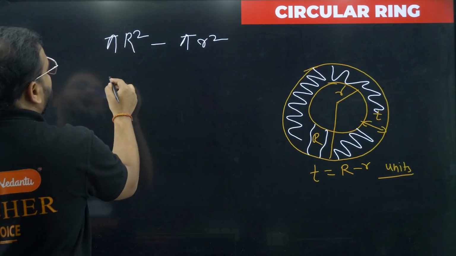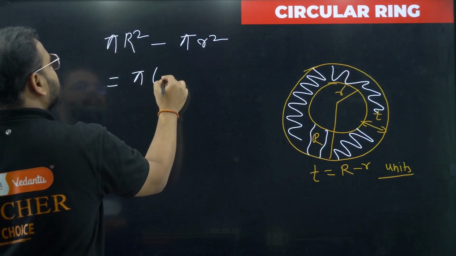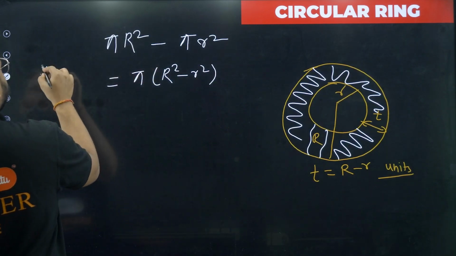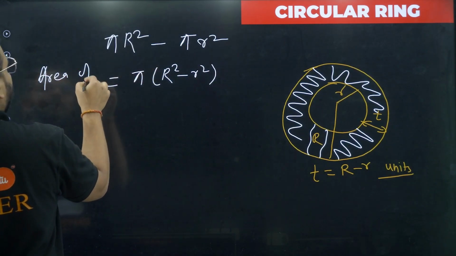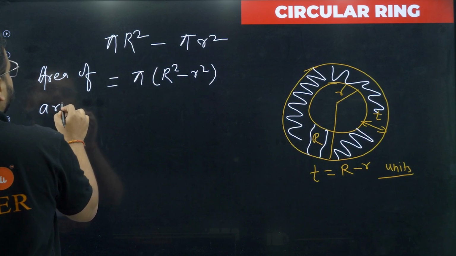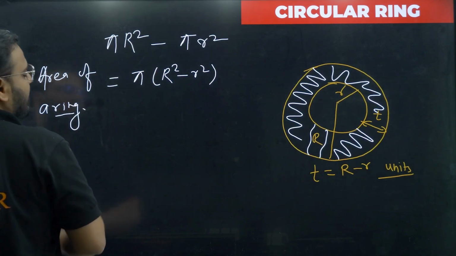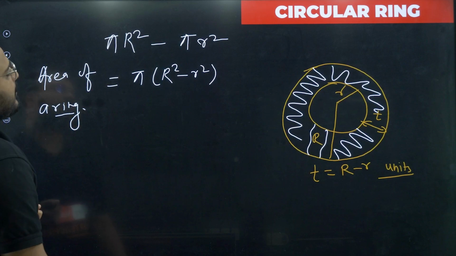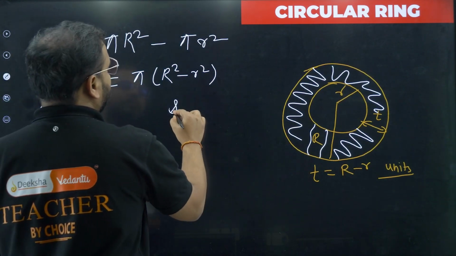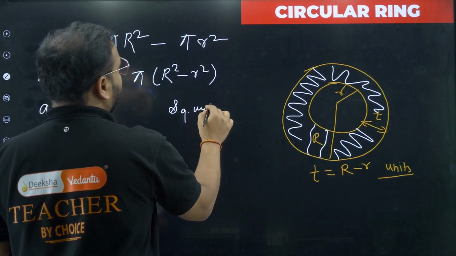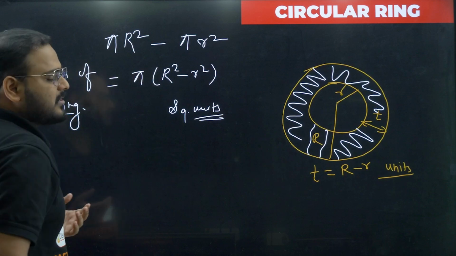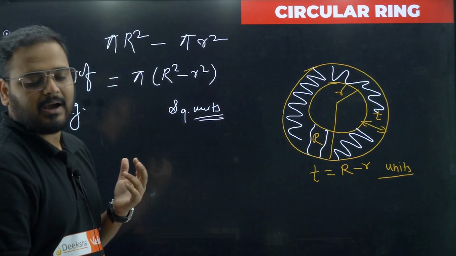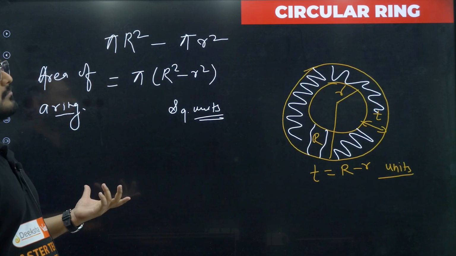Pi is common, so it is pi times R square minus r square. This is the area of a circular ring. So again, the unit will be square units. Any doubt in this? Of course not. I hope this is clear. Very, very simple.